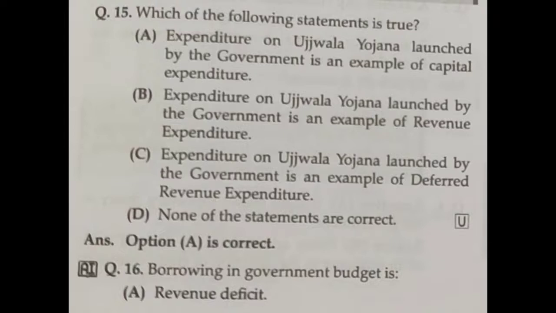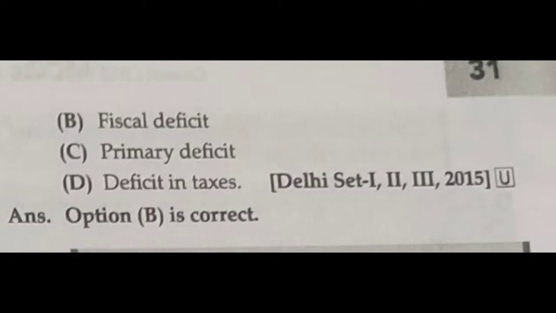So here, please understand, expenditure on Ujjwala Yojana launched by the government is an example of capital expenditure. That is the correct answer. So option A is correct. Borrowing in government budget is revenue deficit, fiscal deficit, primary deficit, or deficit in taxes. So fiscal deficit is the correct answer. So option B is the correct answer.